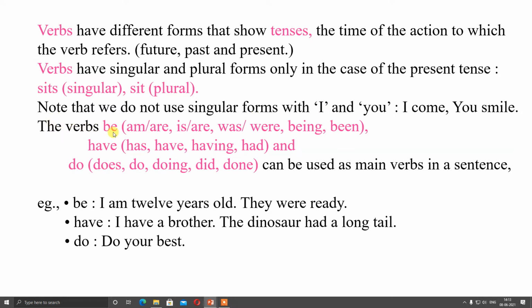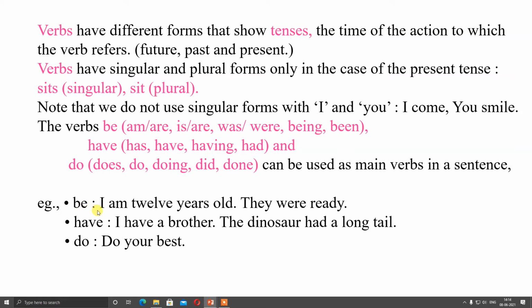The verb be is used as am, is, are, was, were, being, been. Then have can be used as has, have, having, had, and do can be used as does, do, doing, did, done, and they can be used as a main verb in the sentence. So these are the main verbs. Be, have, and do are the main verbs in the sentence, and whichever other verbs come, those are helping verbs. That also we will see.